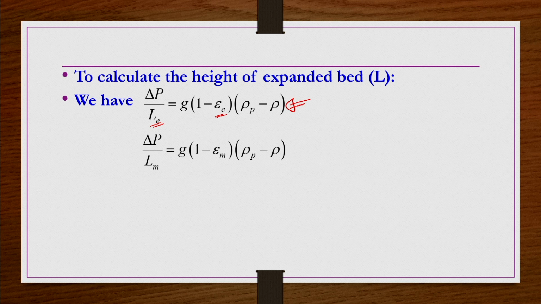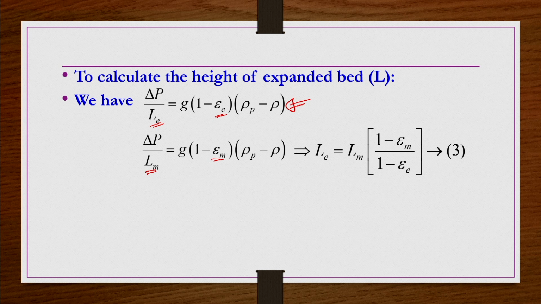So, the same equation is used under two conditions. Here we use epsilon m and Lm for the minimum fluidized bed conditions. The equation is exactly the same, but one is at the expanded condition and the other at the minimum fluidized condition. The expanded conditions are beyond minimum fluidization, so enough expansion takes place, but not so high that the Ergun equation cannot be used. From these two equations we can write Le equals Lm multiplied by 1 minus epsilon m divided by 1 minus epsilon E.